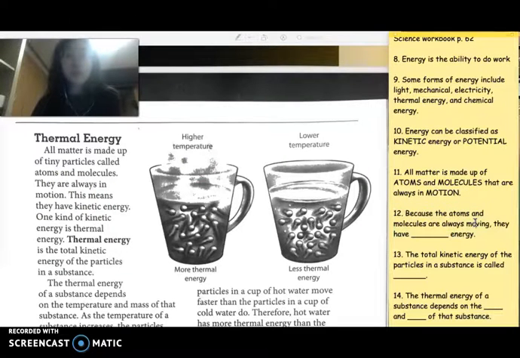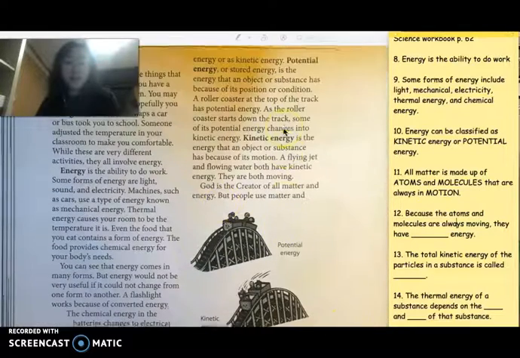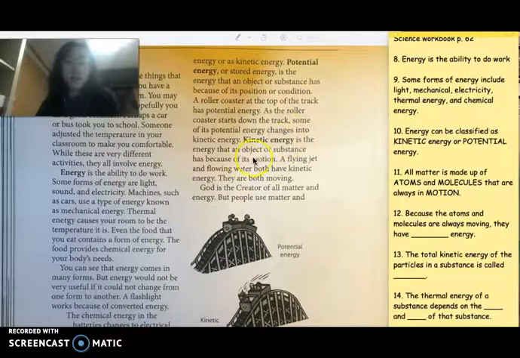Because the atoms and molecules are always moving, they have blank energy. So right now we're trying to find what the book says about moving particles. So if you remember our potential and kinetic, kinetic energy is the energy that an object or substance has because of its motion. So if it's moving, they have kinetic energy.